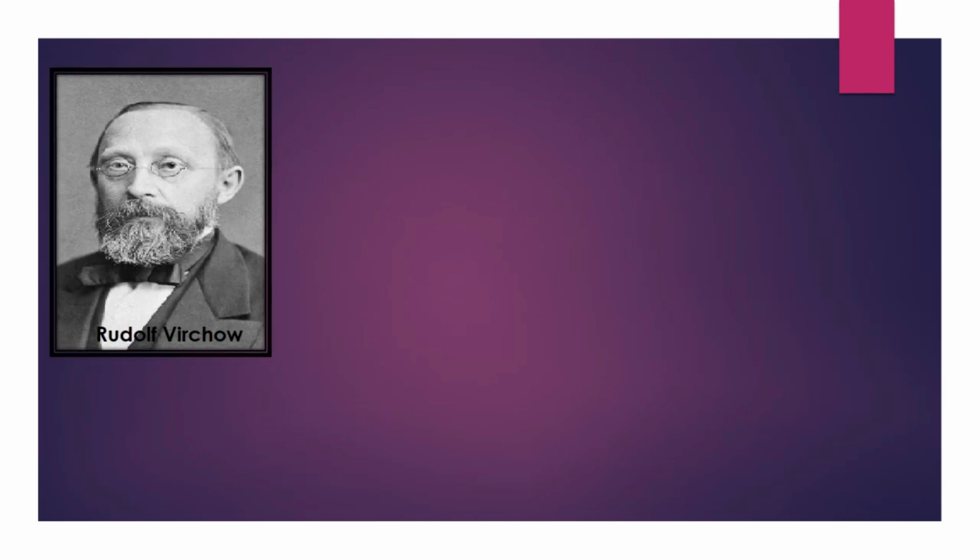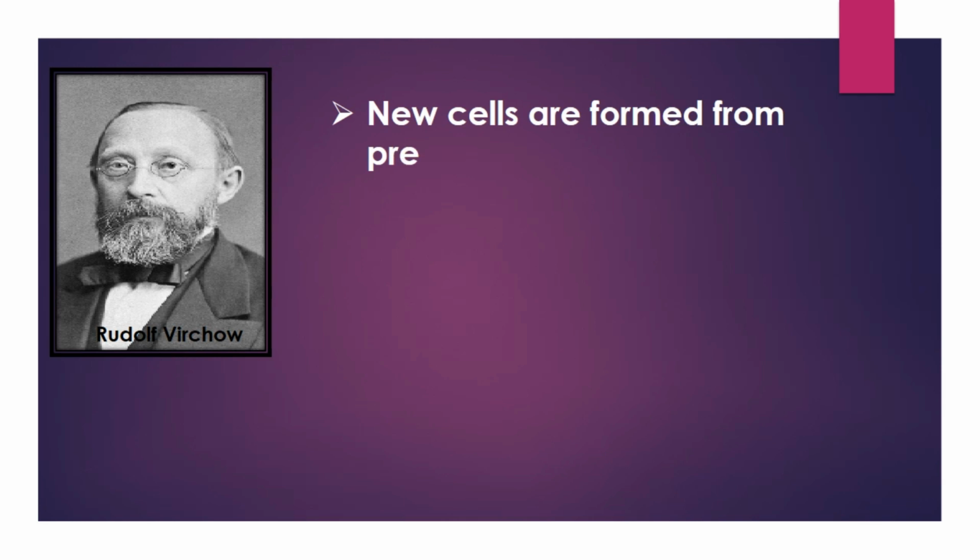But Schwann and Schleiden misunderstood how cells grow. They couldn't come to a conclusion regarding the formation of new cells. It was Rudolf Virchow in 1855 who put forward a clear idea regarding the formation of new cells. He stated that all cells are generated from pre-existing cells by cell division. And his statement also added to the cell theory.